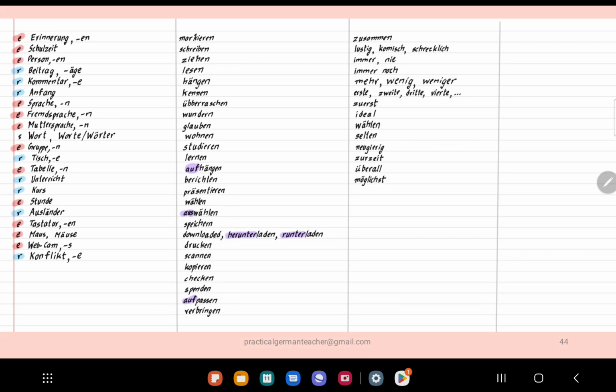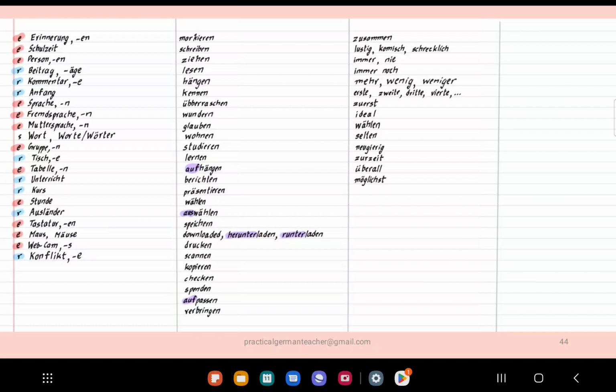Here are some, as usual, so please see if you can find the meanings of each and every word that you find on this list. So this is a homework for you guys. What you can do is, not just in this session, for every session or every day, in your vocabulary notebook, you make 4 columns, and in the first column you write any new noun that you learn. In the second, you write any new verb that you learned. Third, any new adjective or adverb. In the fourth, you can write some phrases or some idioms, right? For example, wenig aber besser, less but better. You can learn this and write them.